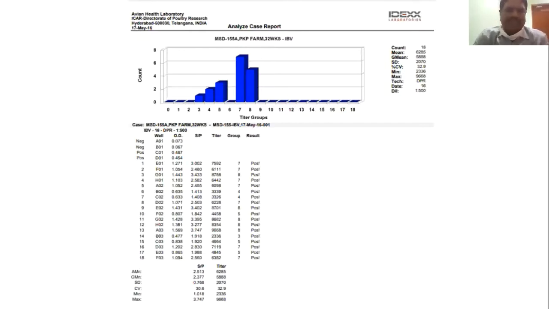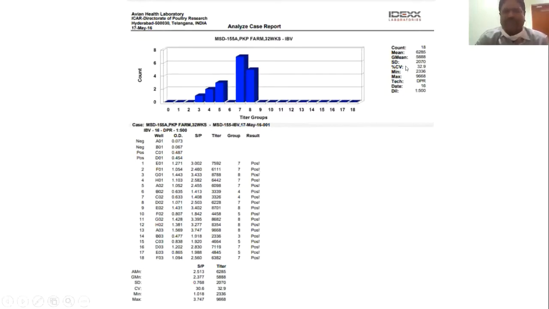This is a typical report when it comes from a laboratory. You will find the graph and also the summary statistics, and for each individual serum sample, the OD value, SP ratio, titer, the group it belongs to, and the result, whether it is positive or not.